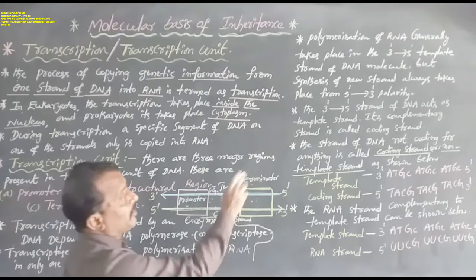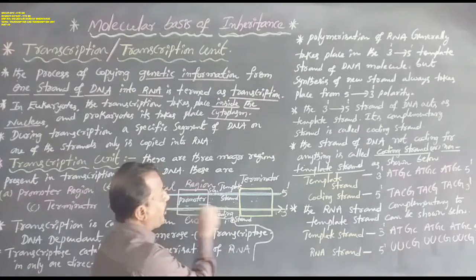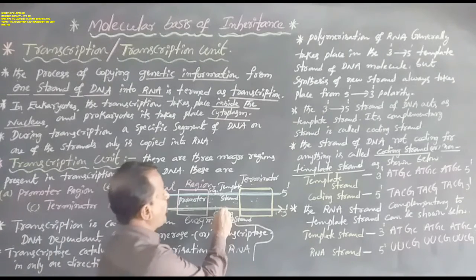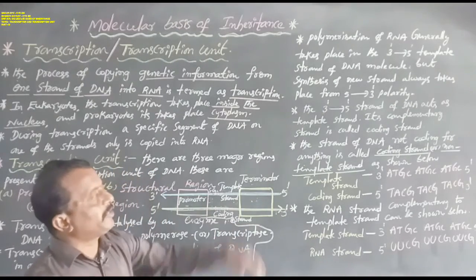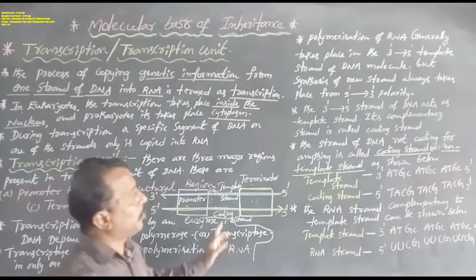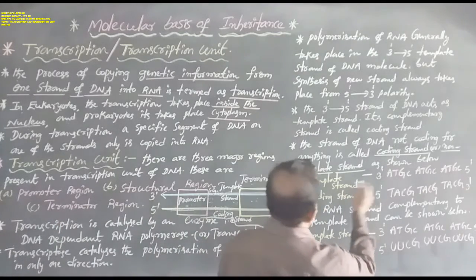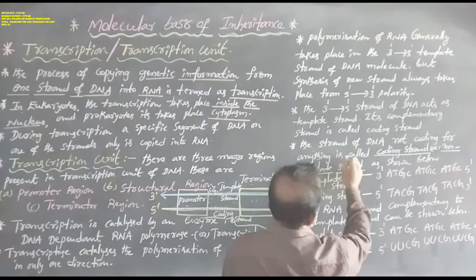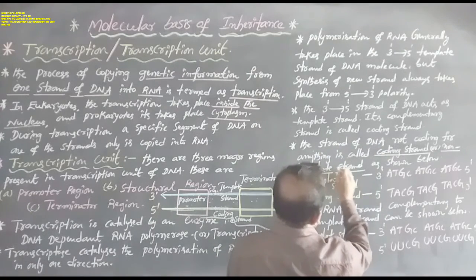Why? Because it is the strand of DNA not coding for anything. So the strand of DNA not coding for anything is called the coding strand or non-template strand.